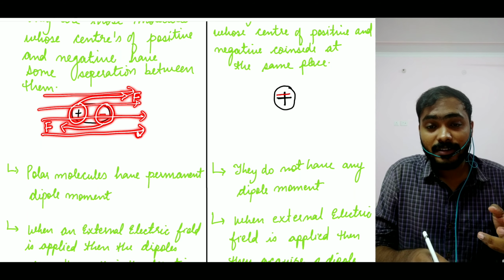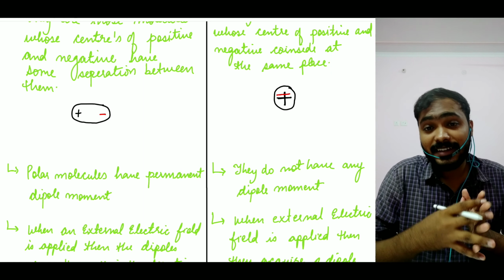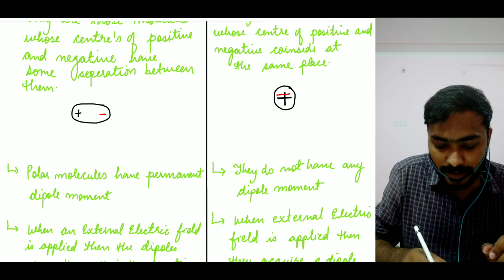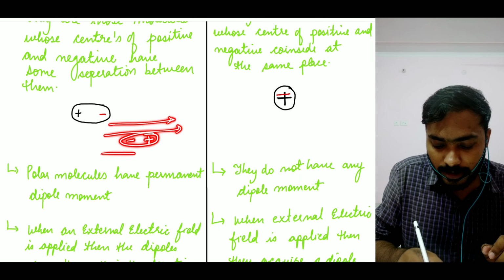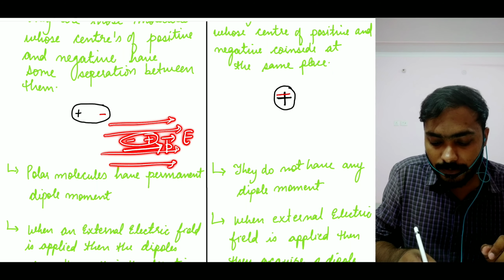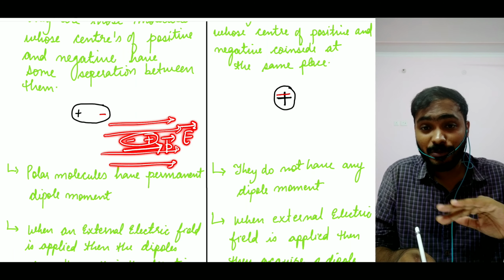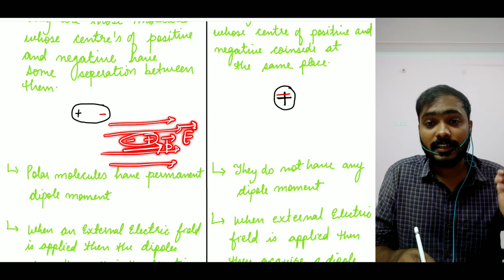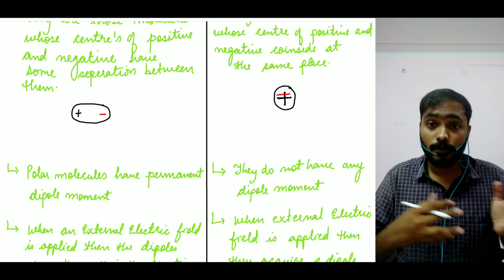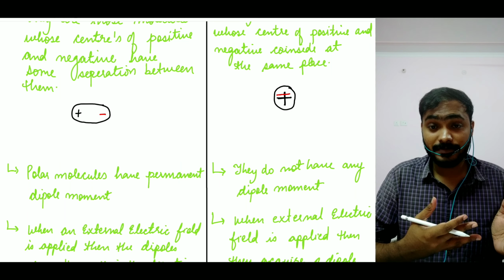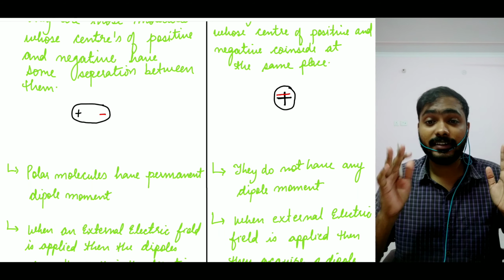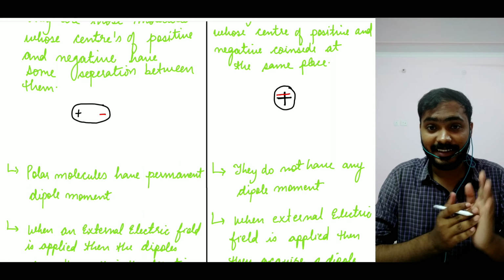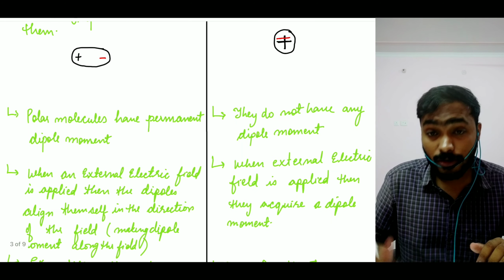So because of that, what is going to happen? It will rotate my dipole and make it align, something like this. Your negative charge will come here, positive charge will come here, and this is your dipole, and because of that, what is going to happen? You will have a dipole moment in the direction of your external electric field. I hope you guys can understand that. Is that a yes or no? So basically, when an external electric field is applied to your polar molecules, it aligns the dipole and the dipole moment of that particular dipole in the direction of your electric field. I hope you guys can understand that. Yes, great. Now what happens with your non-polar molecules?